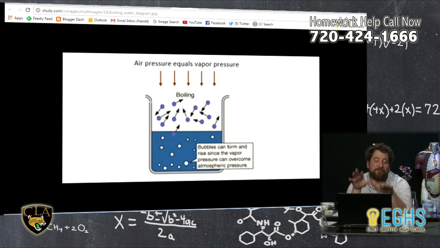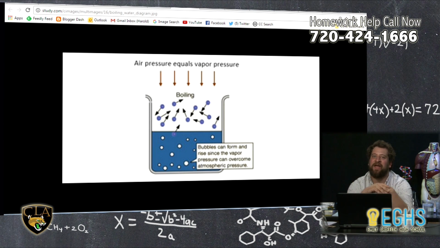Down at sea level, there's more air pushing down on the water, and so the air pressure is higher. So you have to bring the water to a higher temperature to increase the vapor pressure more, so that it can overcome that atmospheric pressure, and we can get to a boiling state where liquid particles are easily making the phase change to gas.